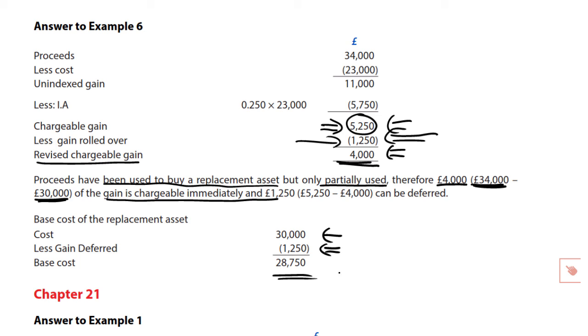Given what we've just seen, you've got a bit of a start into dealing with that particular issue. But again, it would be worthwhile going back and revising what we did back in chapter 14. The only relief you need know about in terms of corporate tax is rollover. None of the other reliefs apply.